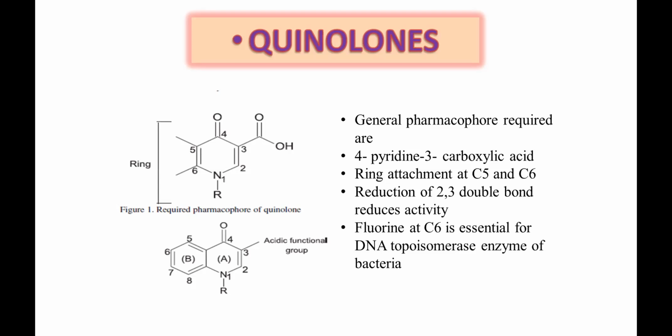This is how the ring attachment at the 5th. So if at the 5th and 6th position there is a ring atom reduction, and there should be a double bond at the 2nd and 3rd position. So if you try to reduce the double bond, the activity is lost. The fluorine at C6 is essential for your activity. If you can see on the slide before, the fluorine substitution at the B ring, if there is a fluorine substituent at the 6th position, this is essential for your DNA topoisomerase enzyme activity. So these are the basic things that are considered when you are drawing the structures.